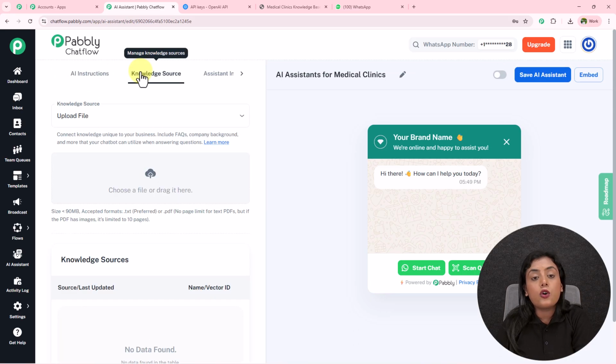Now next is the knowledge source. Knowledge source is a crucial part of this AI assistant creation. The knowledge source is a document through which this AI assistant is going to know about your business, and through that data, it is going to reply to all your customers or users who are sending you messages.